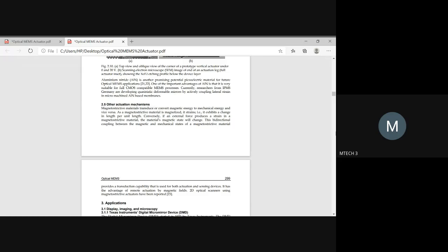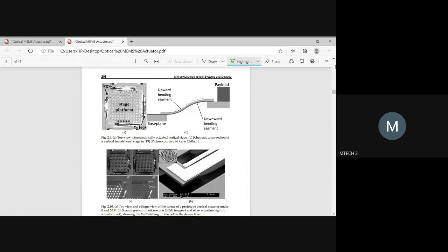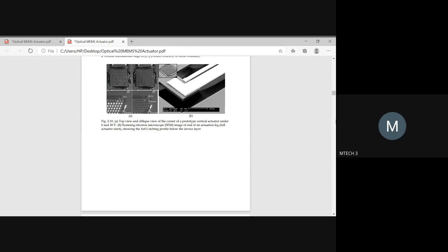You should be able to figure out which types of mechanisms are there. When anyone asks you to develop a microstructure, you should first think of the principle. How does this micro actuator work? For that, what mechanism should we know? How does this principle operate? Then you should check the available mechanisms. One is the electrostatic mechanism, one is the piezoelectric based actuator mechanism, another is the magnetic based actuation mechanism, and the fourth is the thermal based actuator mechanism. Based on different sources you have different mechanisms. Based on the required application you can select which one is more comfortable for you. This is the way you have to understand.